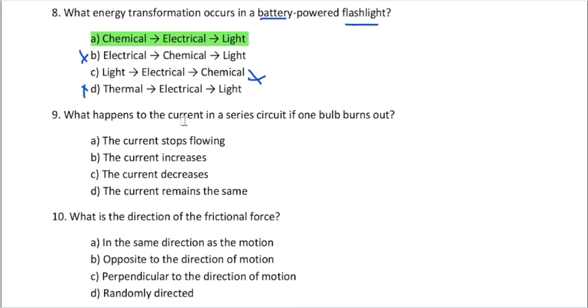Answer A. Next question, question number 9. What happens to the current in a series circuit if a bulb burns out? You know that if any component burns out in your circuit, it will act as an open switch. So this is a series circuit. This is not a parallel circuit. So there is no other line to pass the current, so the current stops flowing.